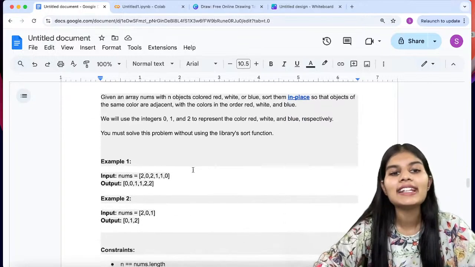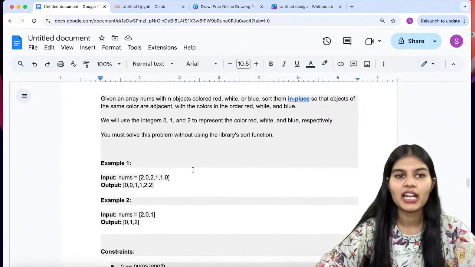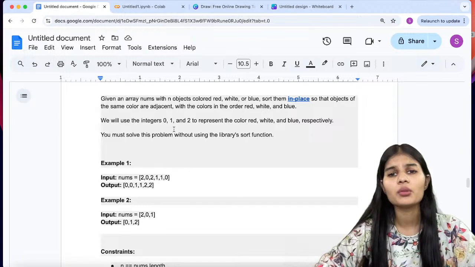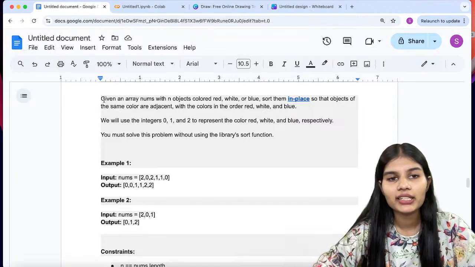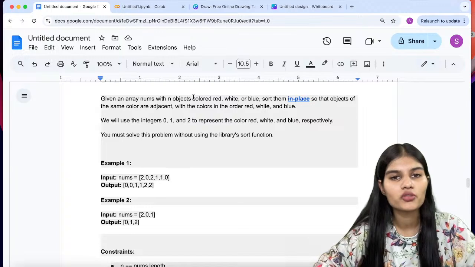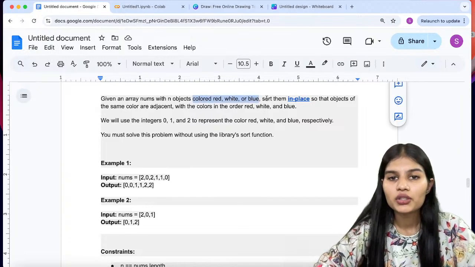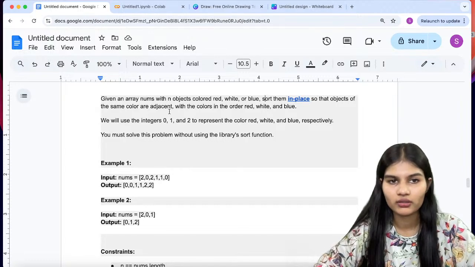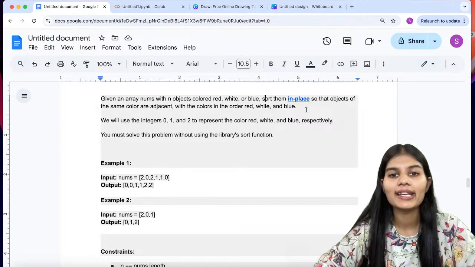Okay. Let's move to question number 4, which we are having for today. So, my question says that we are given an array nums with n objects colored red, white or blue. Okay, we are having 3 color objects, red, white and blue. Sort them in place so that objects of the same color are adjacent. Okay, adjacent, fine. With the colors in the order red, white and blue.